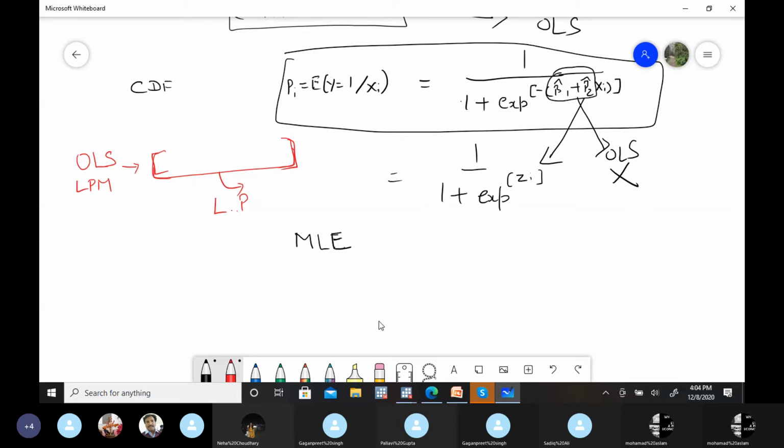Okay. So first, now we have to understand the MLE, because this is now non-linear, so we can't simply apply the OLS method; we need another method. One of those methods is the MLE method. As far as my knowledge is concerned, I only know these two methods, MLE and OLS. Although there are a few other methods these days, from the derivational part I only understand these two methods.